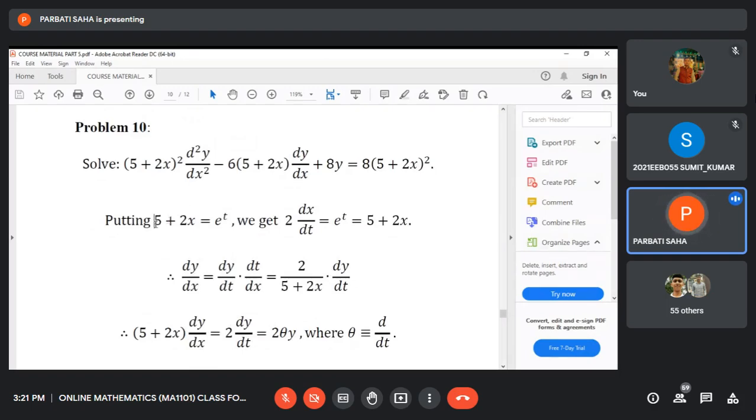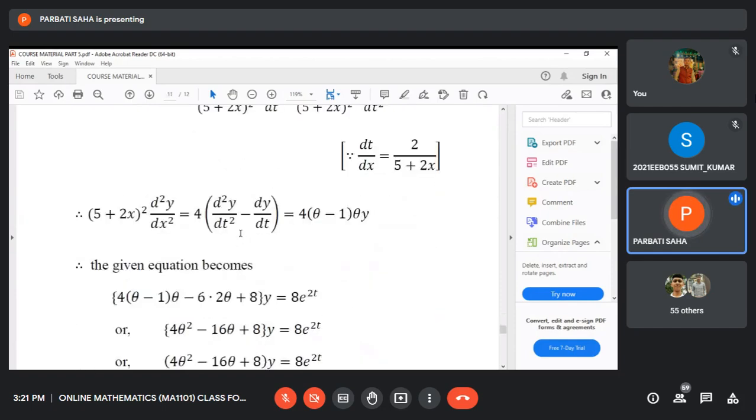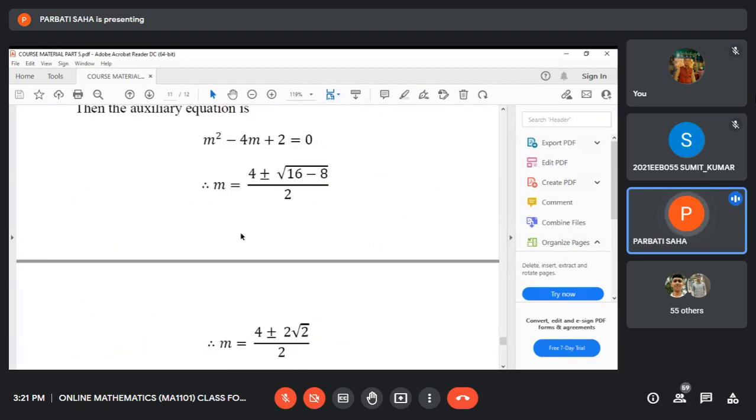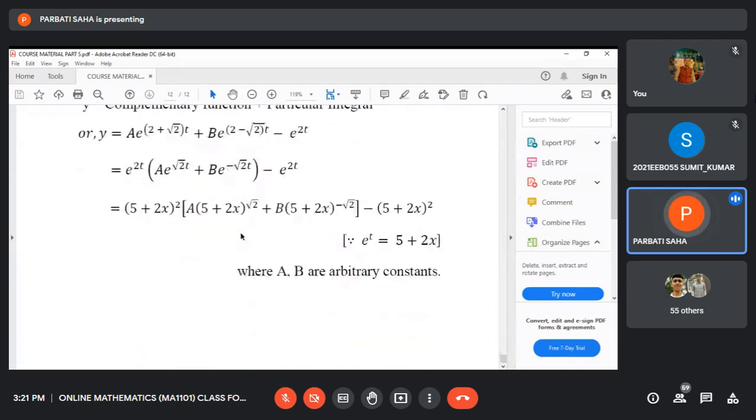Just use this transformation with 5 plus 2x. If you compare this equation with the previous one, the order of the derivative and the degree of 5 plus 2x remain the same. Here we just use the transformation 5 plus 2x equals e to the power t, and then the other method remains unchanged. Already I have discussed this in the previous problem. I will send this course material to all of you.